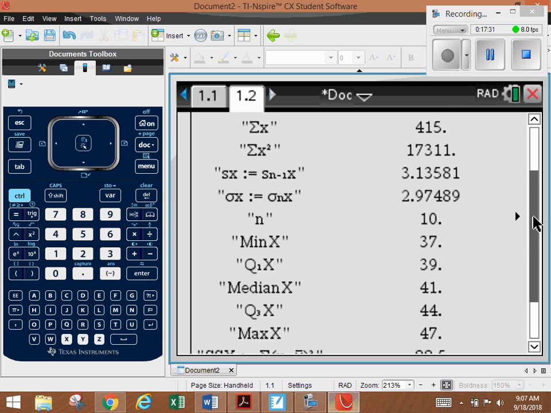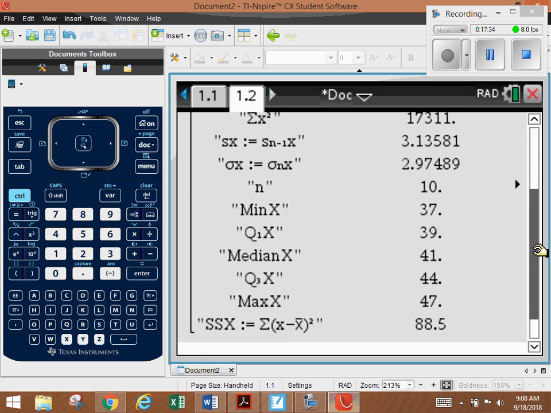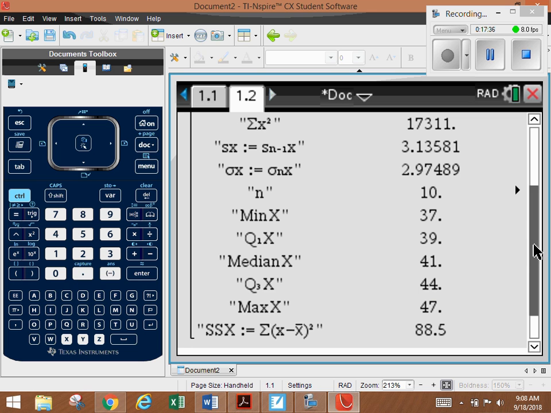And we'll wind up talking about all of these things, the Q1, Q3, and all that sort of stuff. It also figures out your maximum value and your minimum value. Really, everything we need is here. We'll start interpreting standard deviation here in a moment.